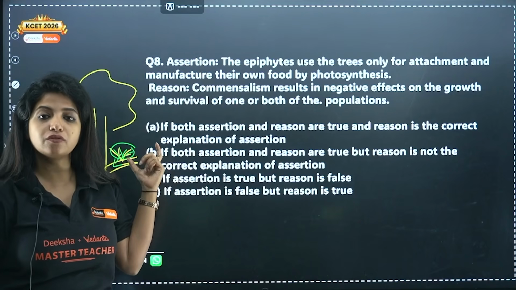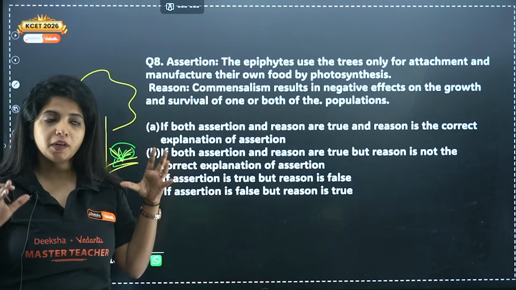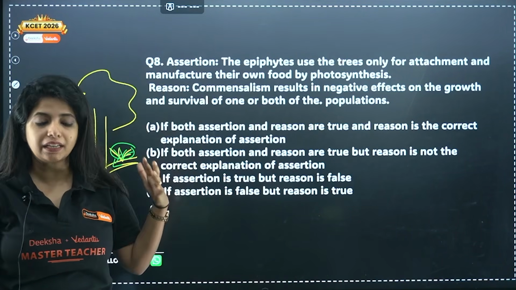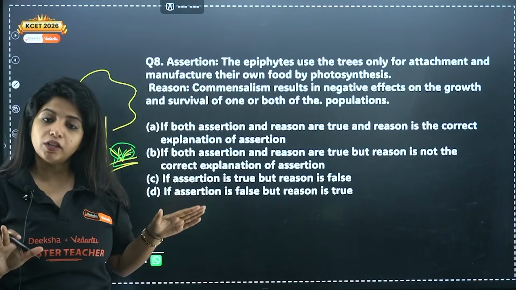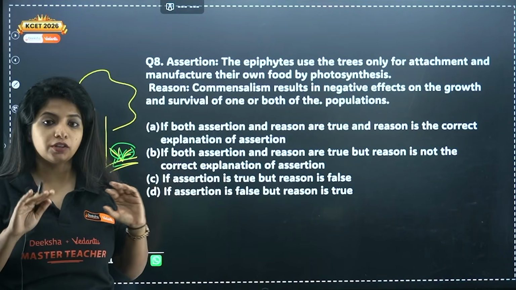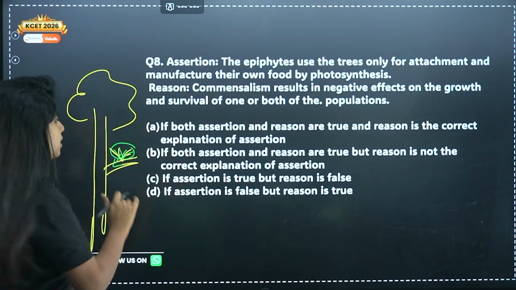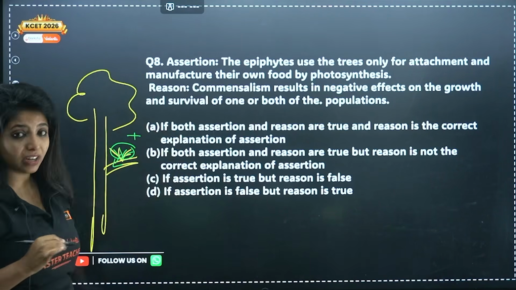They are there just for attachment and also for receiving enough sunlight. If they are in a lower area, they would not get sunlight. That is why they come up. They can prepare their own food. They are not harming the mango tree in any way. They are just getting the benefit. So that is a plus relationship over here.